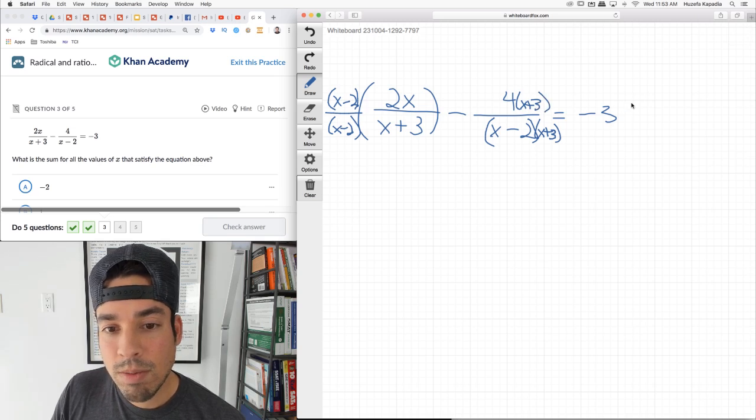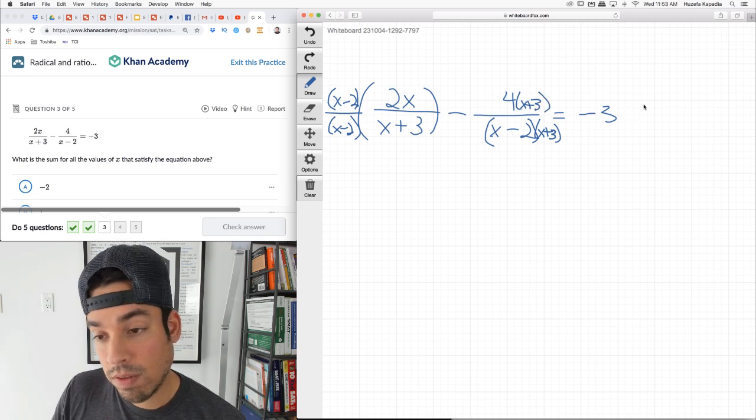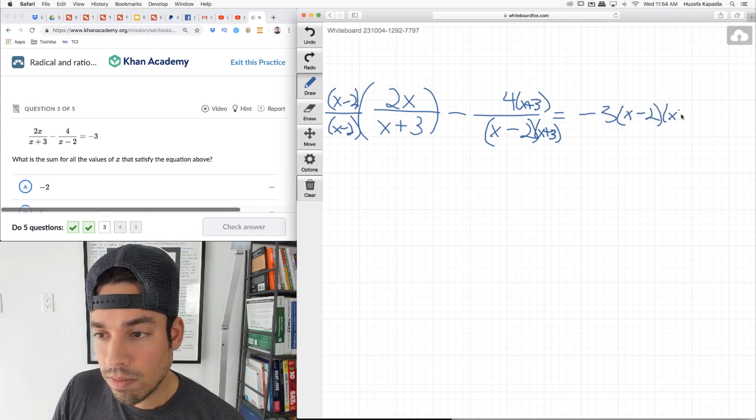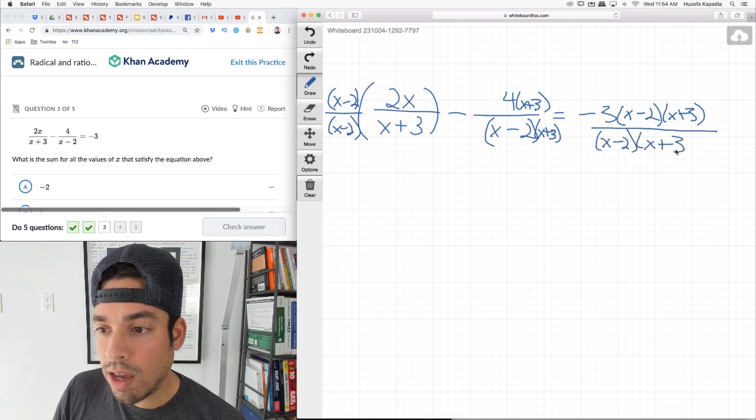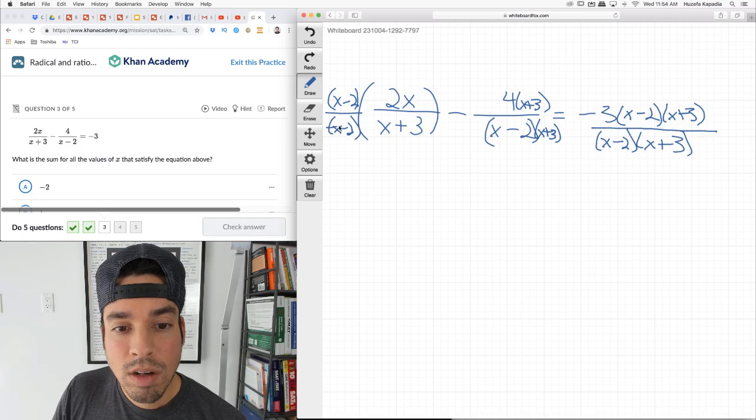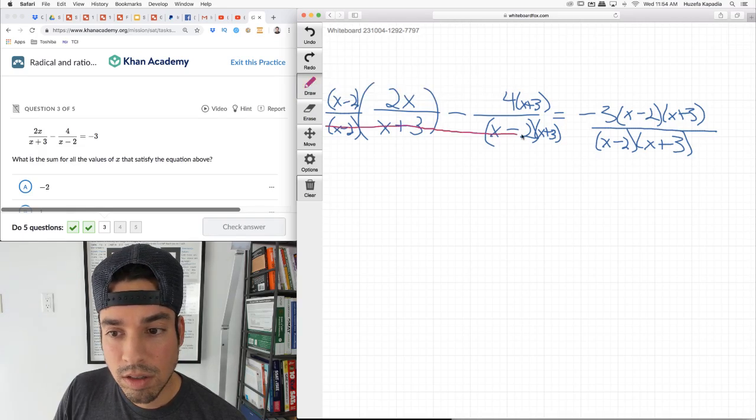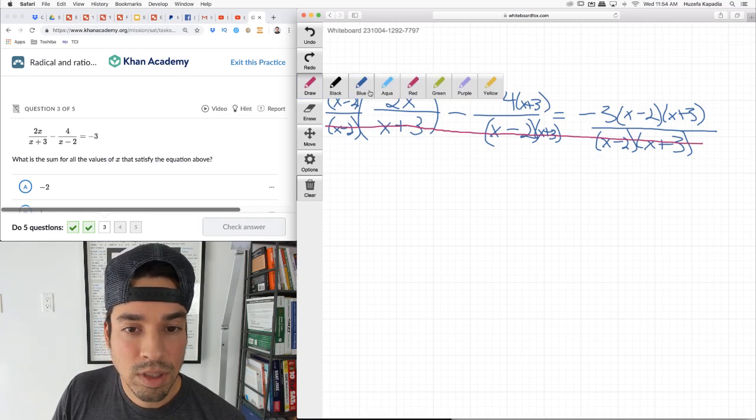And this one I multiply by both of them. When everything has the same denominator, we can say goodbye to the denominators. And that's really nice, much easier.